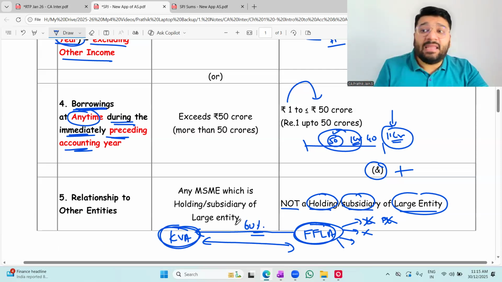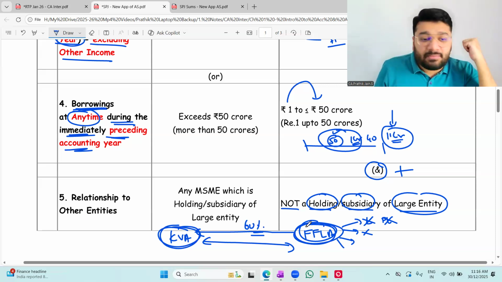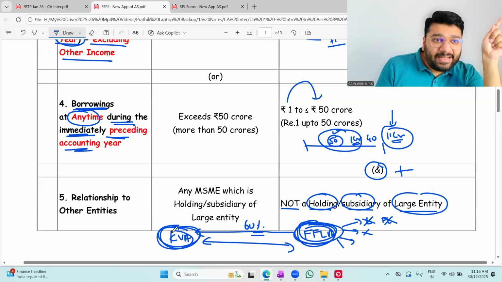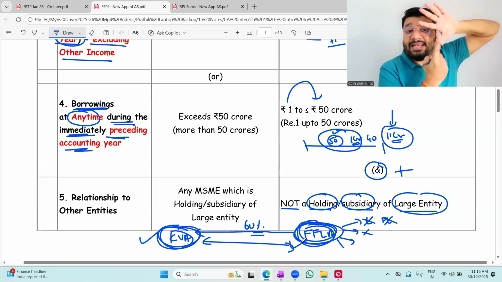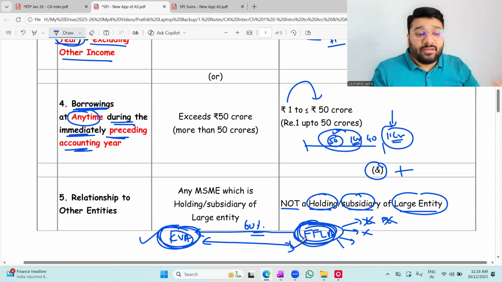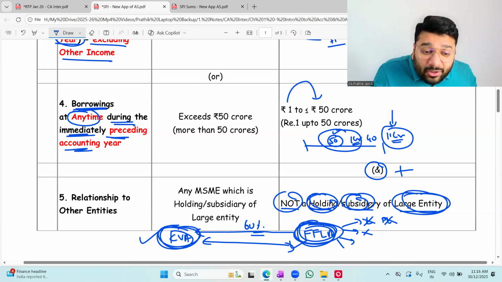Or KBA has not invested any money, but KBA is composing the governing body of FFLA. Who should be running the company? Who should run FFLA? Who should not run FFLA? I am the person, KBA. I am the person who's controlling FFLA's decision-making authority. In that case, I have control over them. So if FFLA is either the holding or the subsidiary of the large entity, if KBA is large, though FFLA is satisfying the first 4 conditions, it is violating the 5th condition. If I am holding or subsidiary of a large entity, I am large.